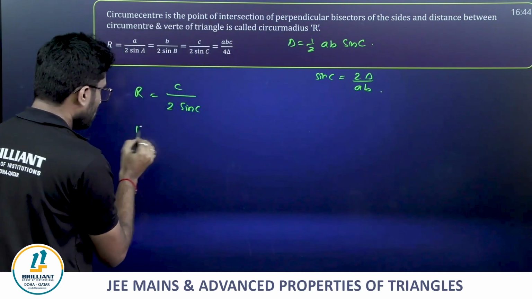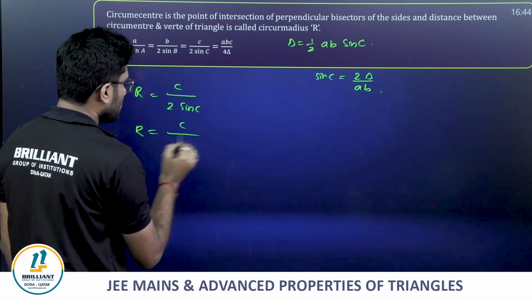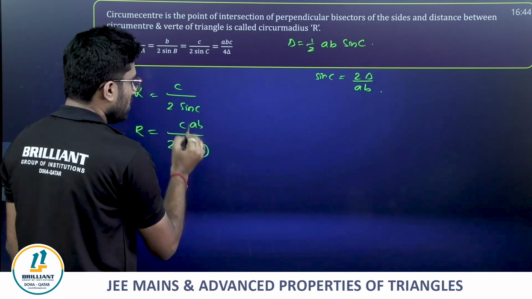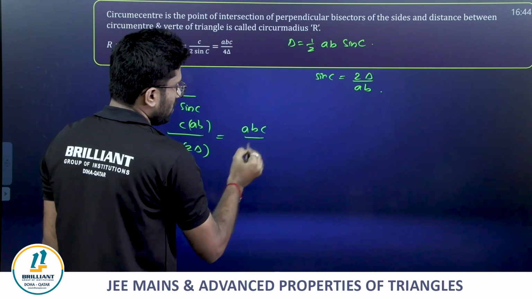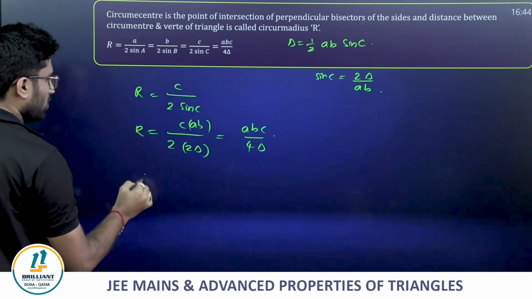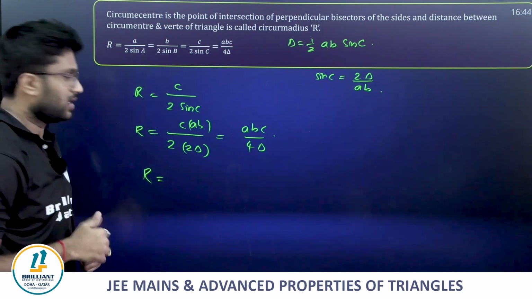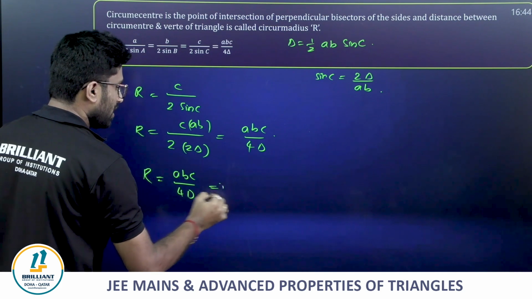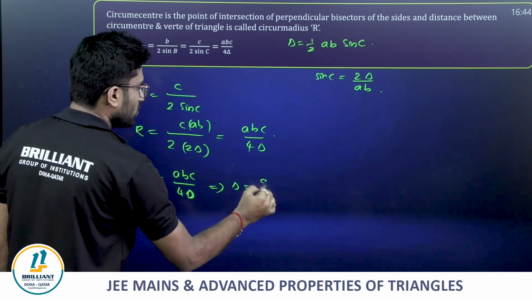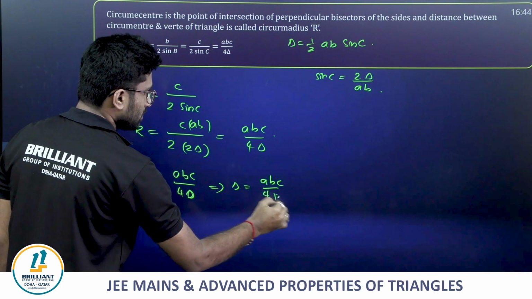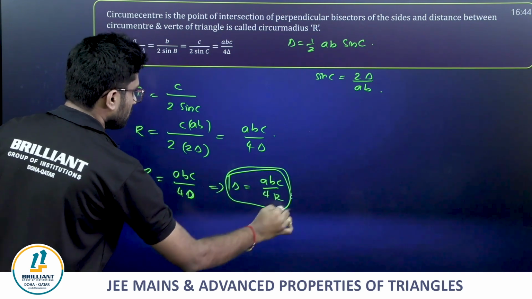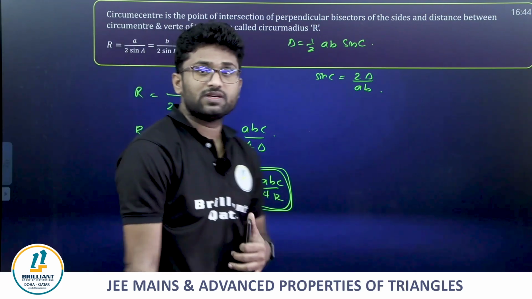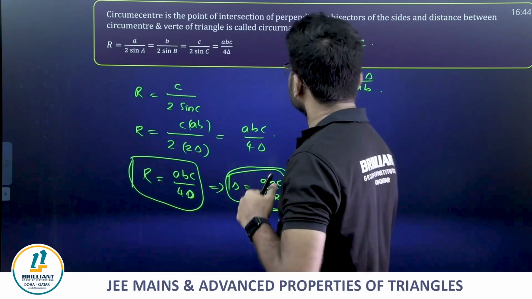Just substitute here. Sin C is nothing but 2 delta divided by ab, so finally R equals abc by 4 delta. Very important again. If R denotes circumradius, then R is equal to abc by 4 delta. Sometimes we also use delta is equal to abc by 4R.